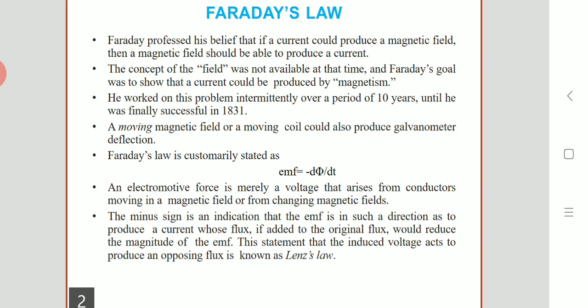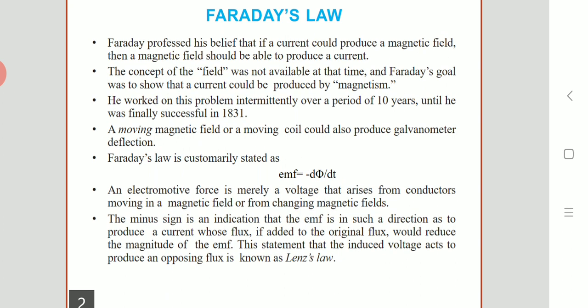Electromotive force is merely a voltage that arises from conductors moving in a magnetic field or from changing magnetic fields.